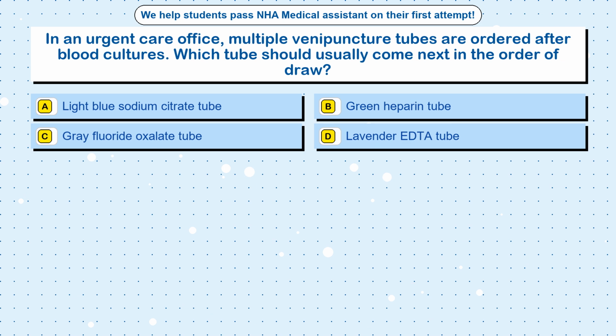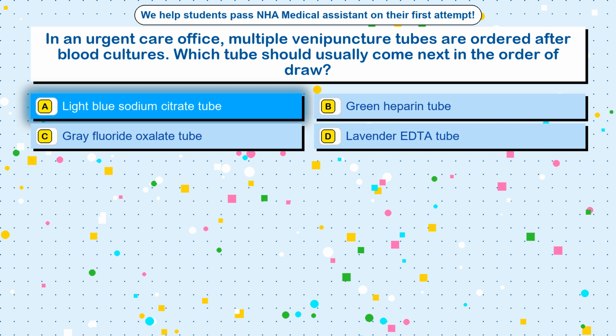Question 63. In an urgent care office, multiple venipuncture tubes are ordered after blood cultures. Which tube should usually come next in the order of draw? Option A. Light blue sodium citrate tube. Option B. Green heparin tube. Option C. Gray fluoride oxalate tube. Option D. Lavender EDTA tube. The correct answer is option A. Light blue sodium citrate tube.